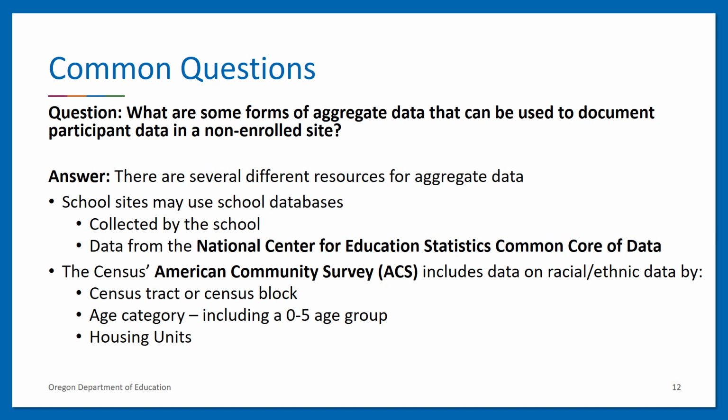It can also break down by age category, including a 0 to 5 age group category that may be helpful for childcare settings. The ACS microdata set also includes data for some specific housing units, which may be helpful for SFSP and CACFP sites located within a public housing unit. All links to the ACS and NCES are available in the description section below.